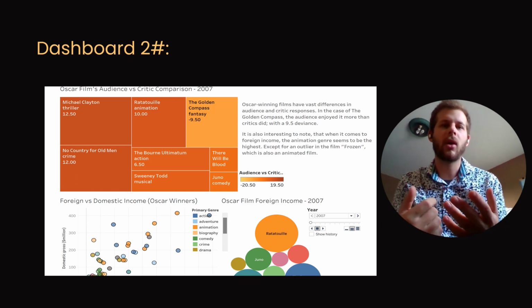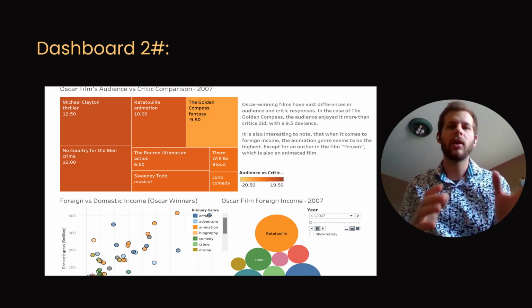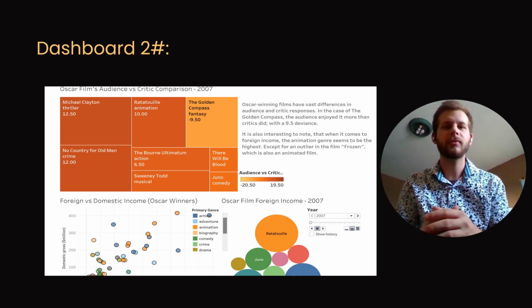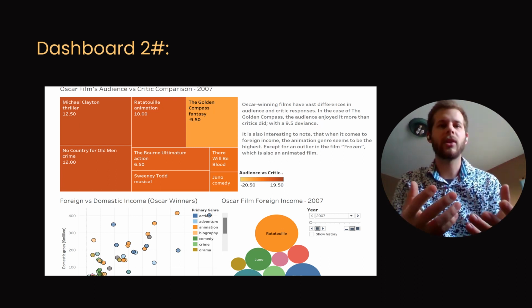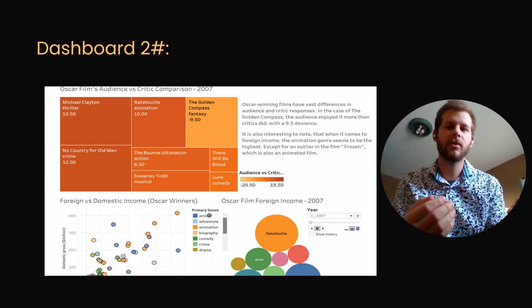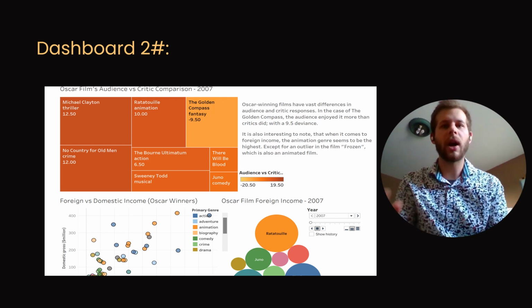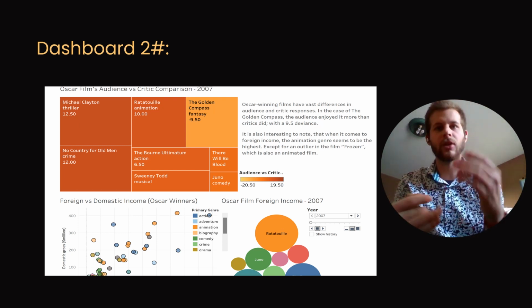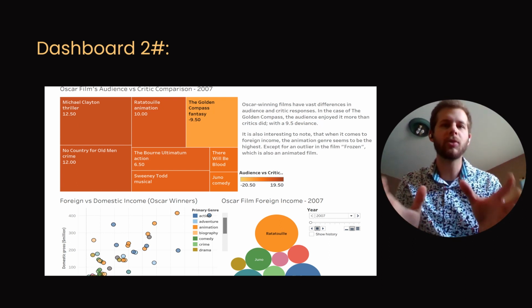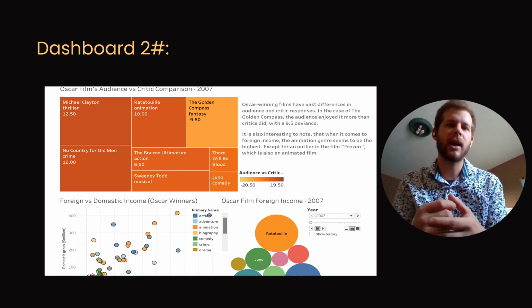The next thing, on the bottom two visualizations, we're showing foreign and domestic profit separated. The reason we wanted to do this is because with the other dashboard, we showed worldwide grossing, and action took the top every time. But with this, we're showing the most popular films, and how foreign income has a big part in it.